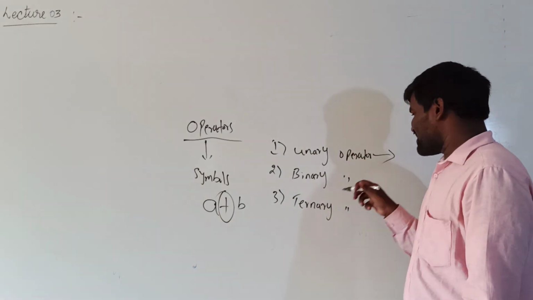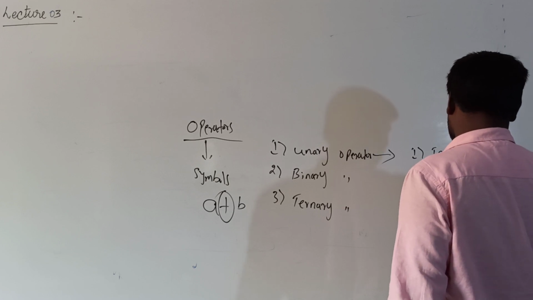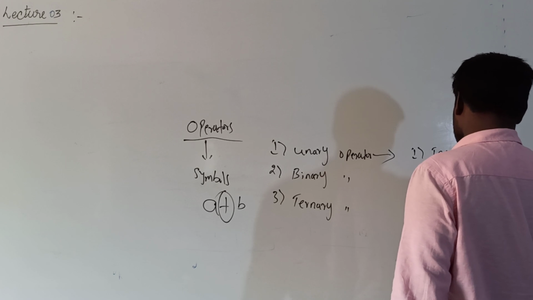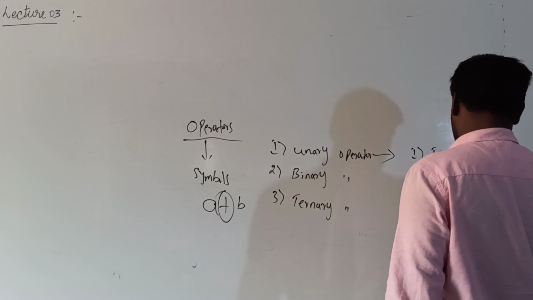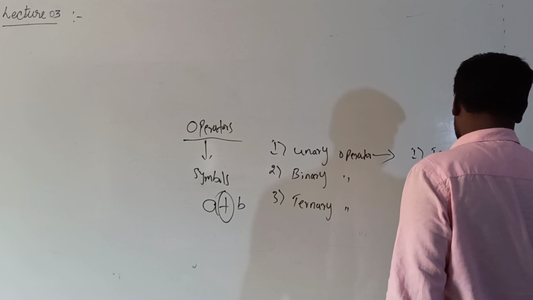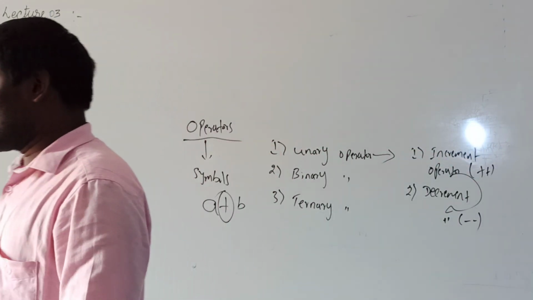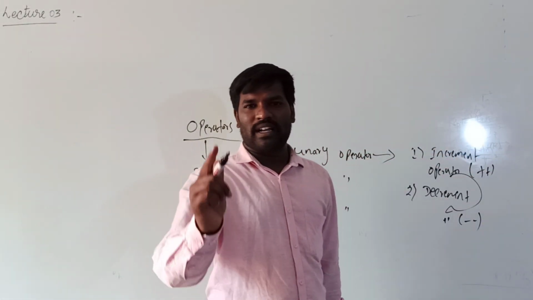Again, unary operator consists of 2 types. The first one is increment operator and the second one is decrement operator. The symbol is plus plus here, and minus minus there. Increment operator means which increases the value of the operand by 1.